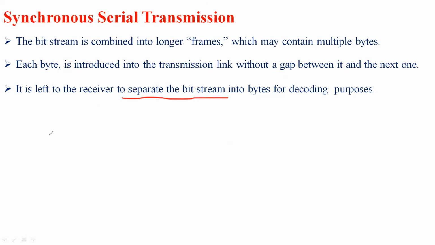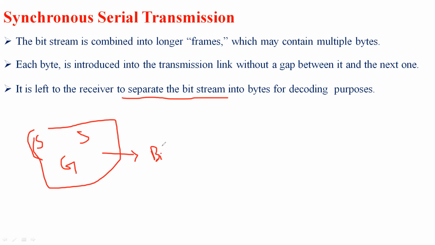Whereas in case of an asynchronous transmission, it gives an alert message that this is the start and this is the stop. So based on these two conditions and by using a strategy called gap, so based on these three things, in case of an asynchronous transmission, they get to know which are the different bit streams, so which group they belong to. But this case is not there with respect to a synchronous serial transmission. In a synchronous serial transmission, the separation of the bit stream depends completely on the receiver. This is the major task of a particular receiver. It is going to separate the bit stream into bytes for decoding purposes.